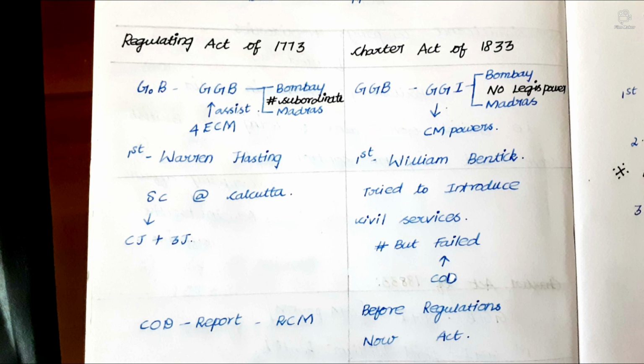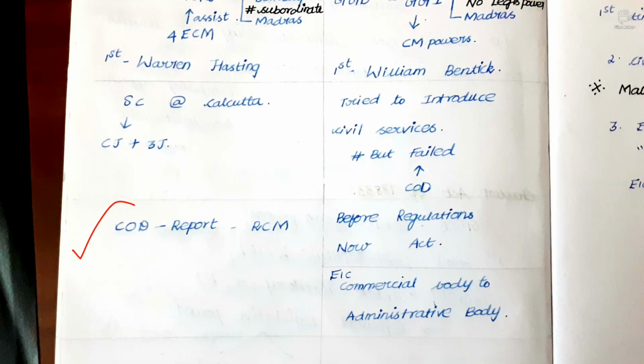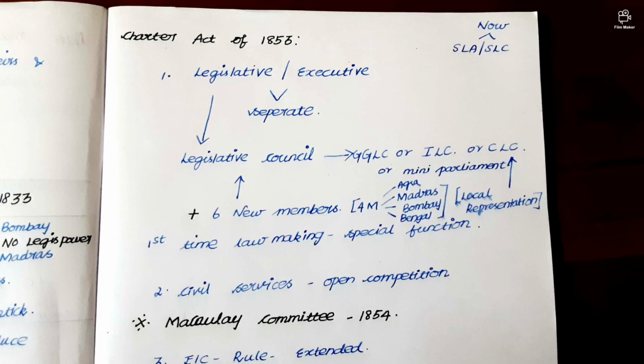Then first itself they created the Supreme Court. Supreme Court at Calcutta they created, and a Chief Justice plus 3 judges, you know. Then they tried to introduce civil services. Here the Supreme Court was formed, but here civil services they tried to introduce but failed. Here the Court of Directors should report to the Regulating Council. Here, before, the law made was called regulations, but after they got Madras and Bombay powers, it was called an Act. Now we have come to the last act of this video, the Charter Act of 1853.